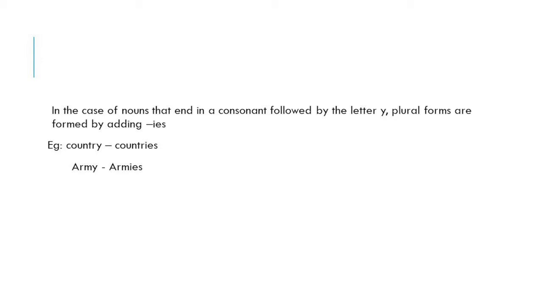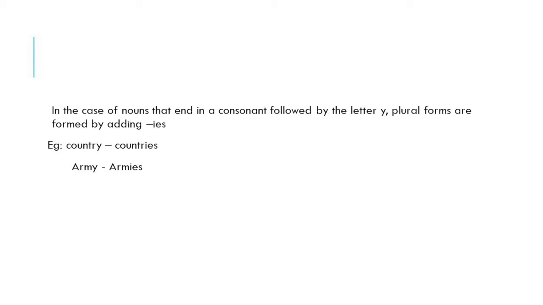Here the word ends in the letter y. The plurals of these words can be formed by adding ies. Country, countries. Here y is replaced by ies. Army. Its plural is armies. Y is replaced by ies.